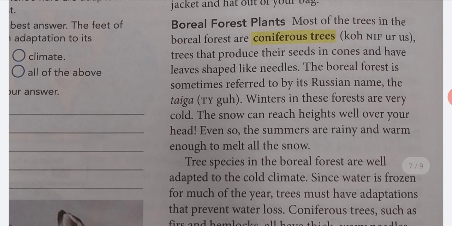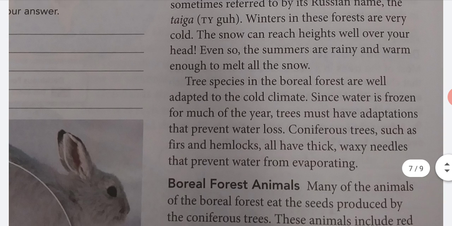Boreal forest plants. Most of the trees in the boreal forest are coniferous trees that produce their seeds in cones and have leaves shaped like needles. The boreal forest is sometimes referred to by its Russian name, the taiga. Winters in these forests are very cold. The snow can reach heights well over your head. Even so, the summers are rainy and warm enough to melt all the snow.